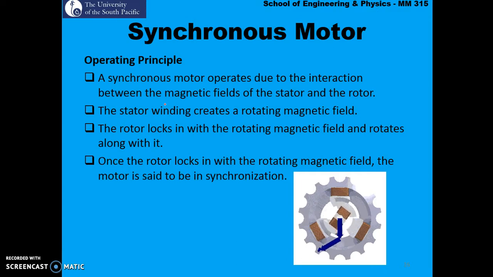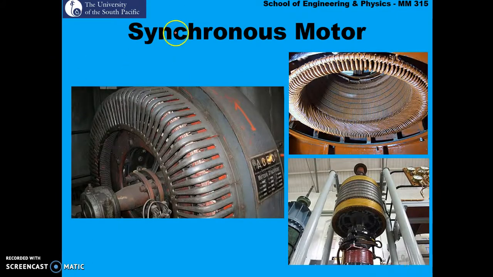The only difference in a synchronous motor compared to an induction motor is that, looking at the coils on the rotor, in an induction motor current is induced into the coils of the rotor. However, for a synchronous motor, DC current is supplied to the coils of the rotor. So that's the fundamental difference between an induction and a synchronous motor. Here we have a few examples of synchronous motors. You can see the windings, you can see the rotor, and this is the entire setup of a synchronous motor.